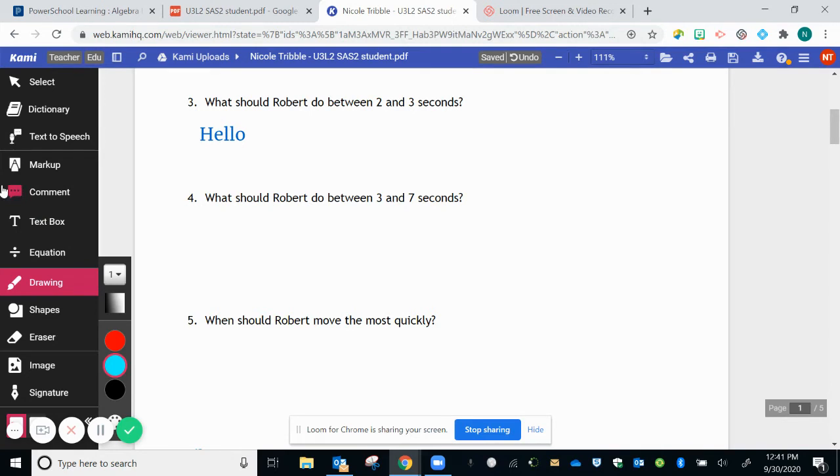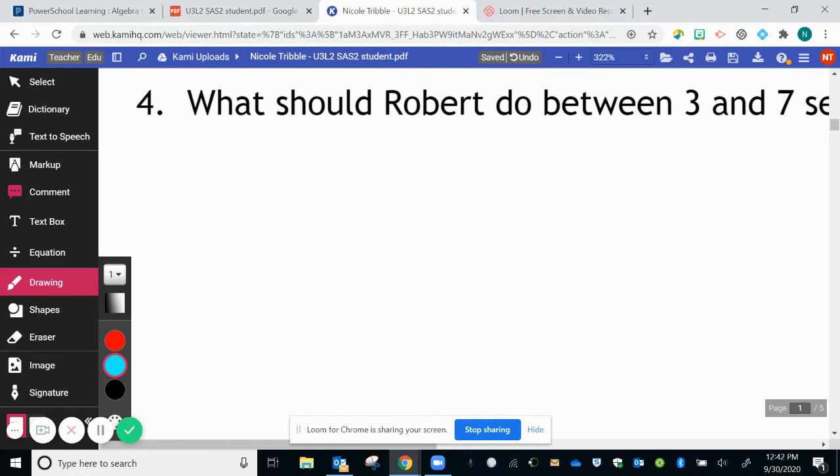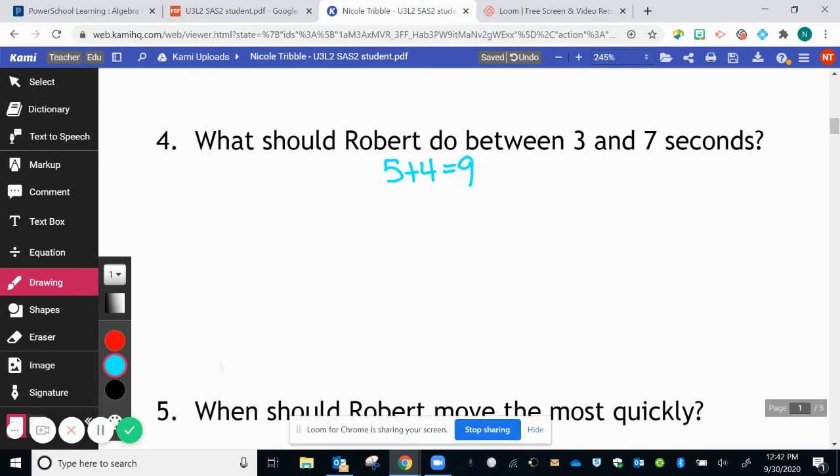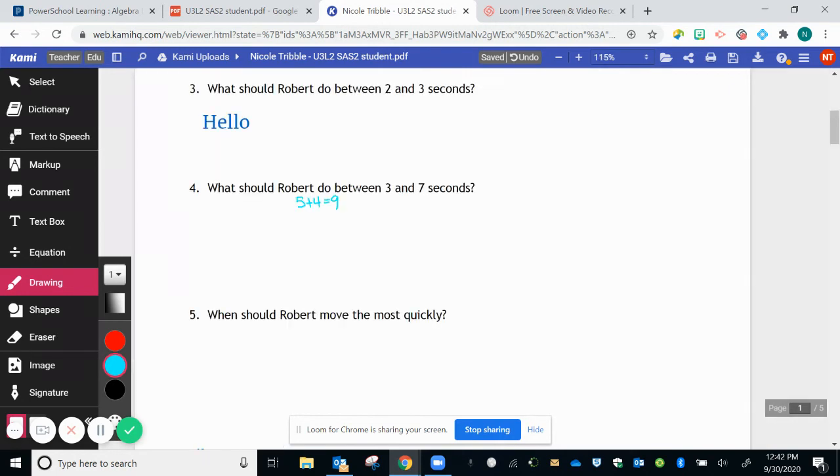Sometimes the space provided might not be large enough, so you can always use your fingers on the screen to open that up so that you can write down your problems. Okay, and then when you're done, if you zoom back out again, that's going to keep your work there, but it's going to make it smaller and fit into that space appropriately so that I can read it and grade it.